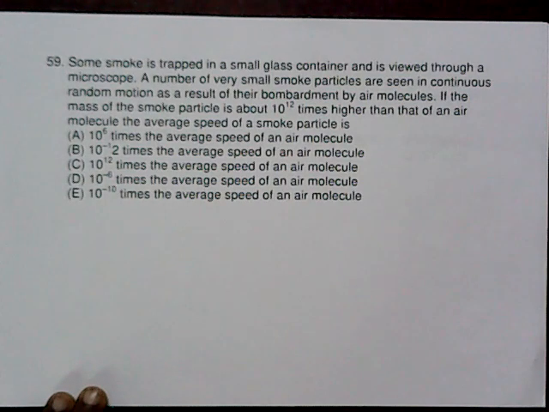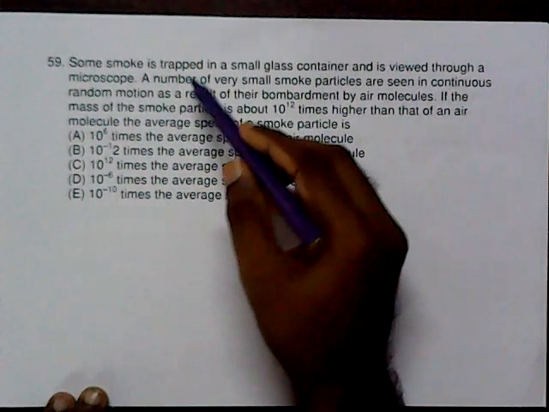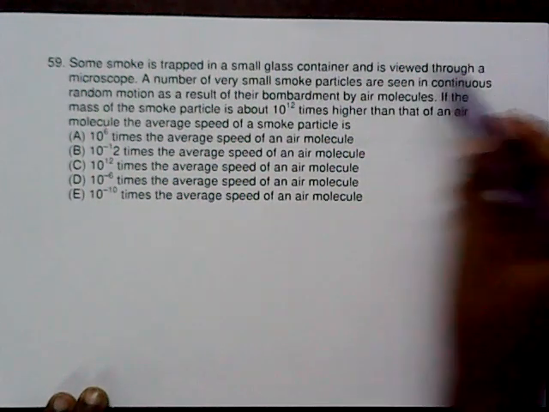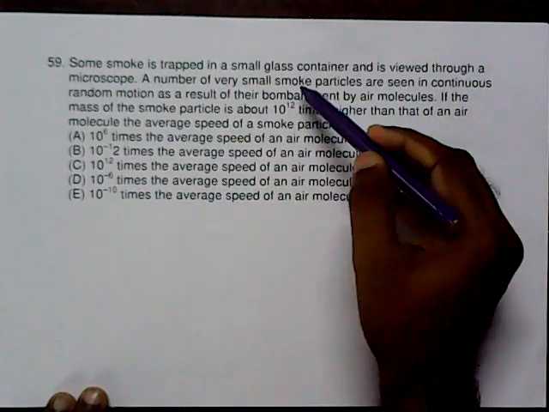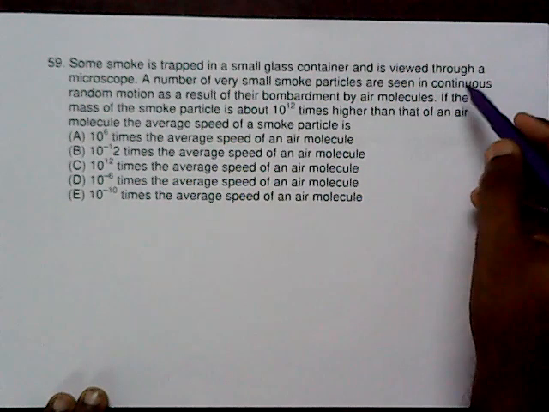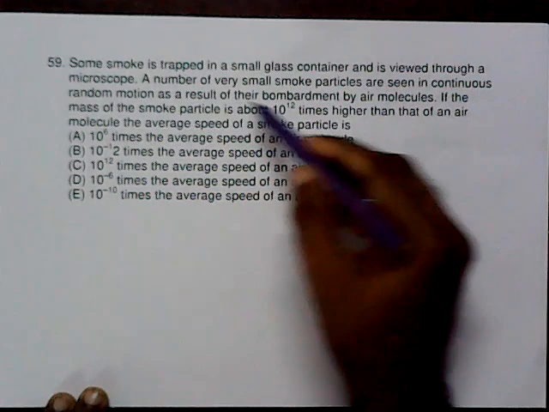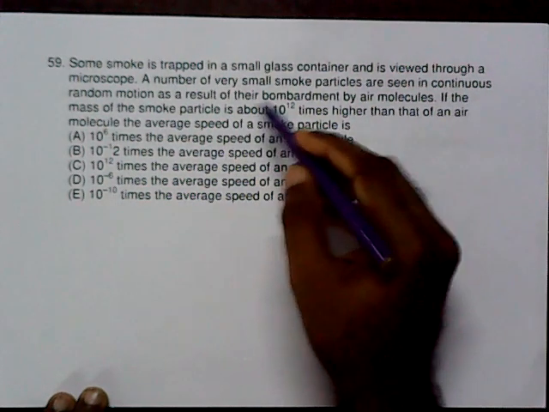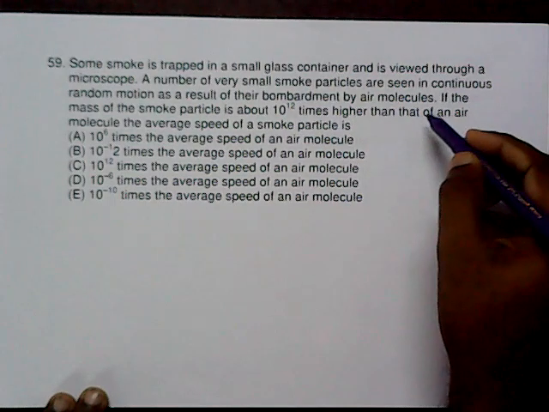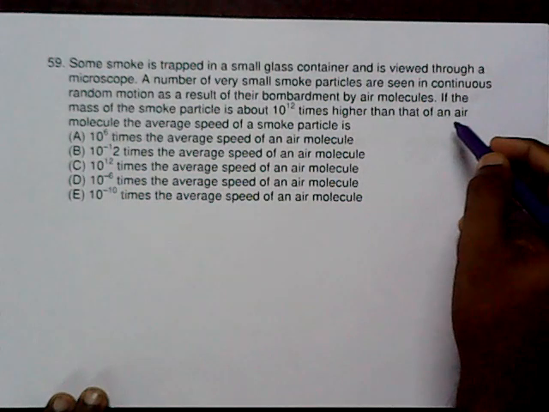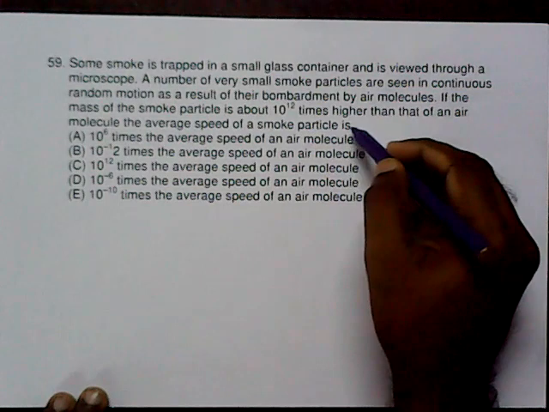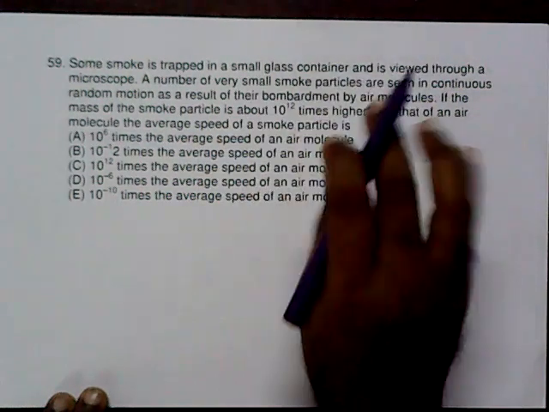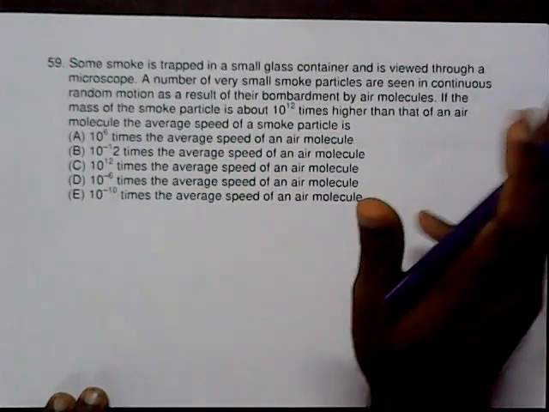59, a simple concept. Some smoke is trapped in a small glass container and is viewed through a microscope. A number of very small smoke particles are seen in continuous random motion as a result of their bombardment by air molecules. If the mass of the smoke particle is about 10 raised to 12 times higher than that of an air molecule, the average speed of a smoke particle is. So you should differentiate the differences between most probable, average and RMS velocities.